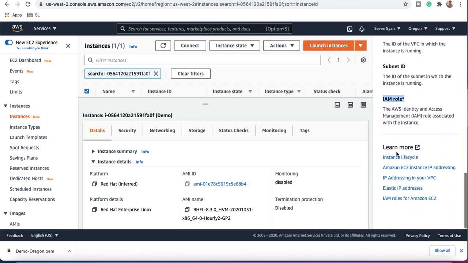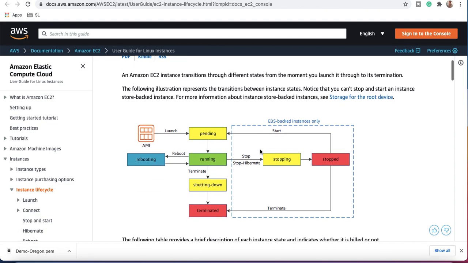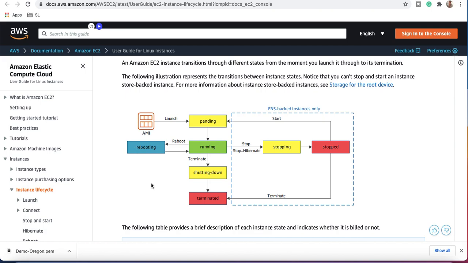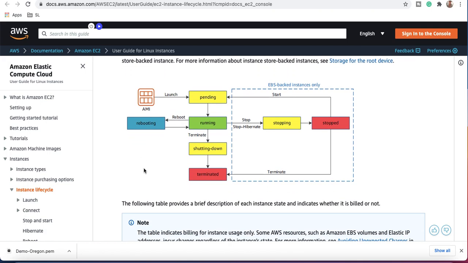If you want to learn more about the instance lifecycle, new learning links are available here, which we can check out. This is the complete state diagram of the AWS EC2 machine lifecycle. First of all, launch. It goes into pending, then into running state. It will go into shutting down state, then into terminating state. From running, it can go to rebooting state, or it can go to stopping.